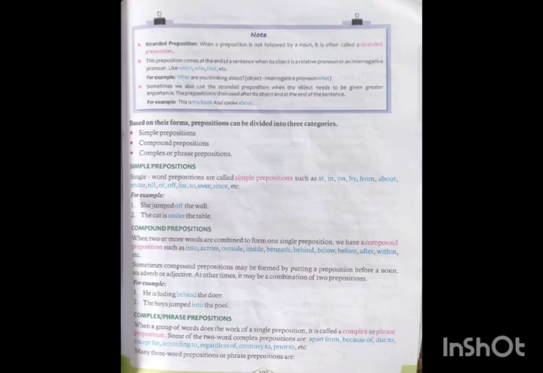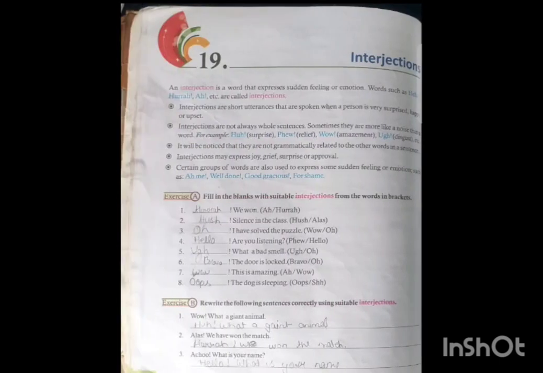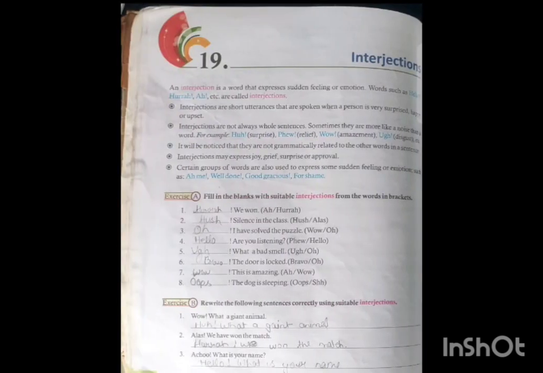Now we will cover one more topic, which is interjections. What do we mean by interjections? An interjection is a word which expresses a feeling. Right now we will just discuss the definition of the interjection. An interjection is a word that expresses sudden feeling or emotion. Words such as hello, hurrah, ah are called interjections. Interjections are short utterances that are spoken when a person is very surprised.